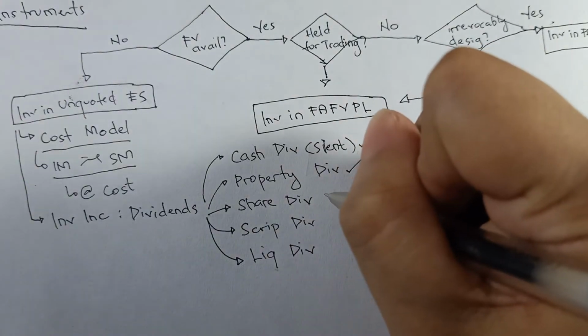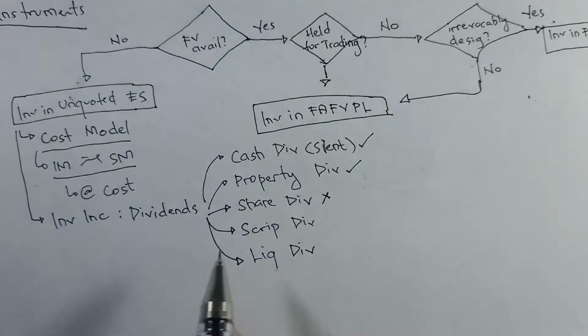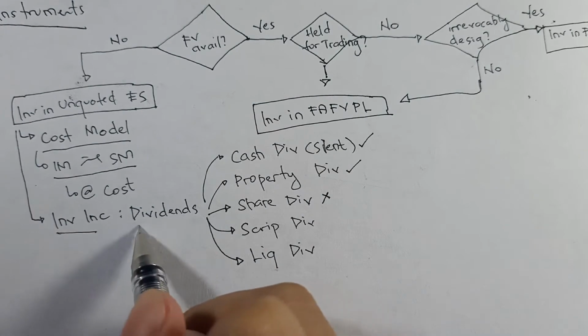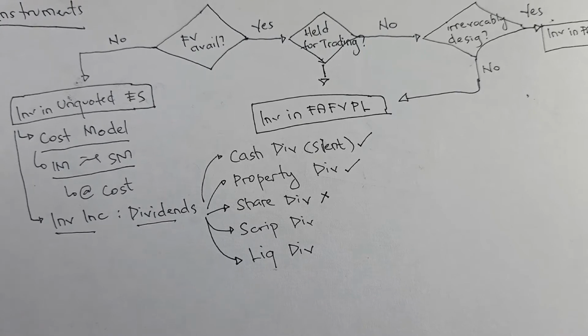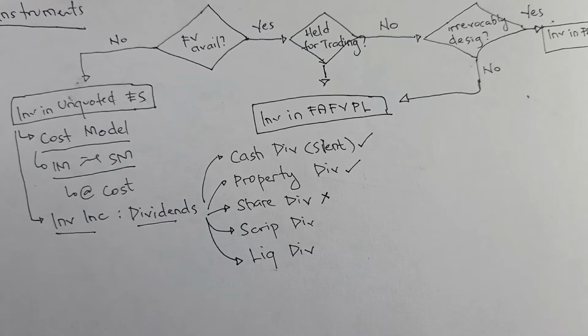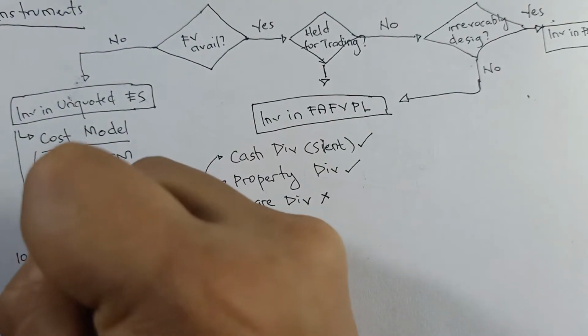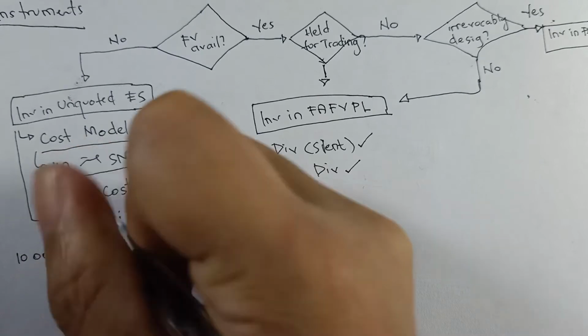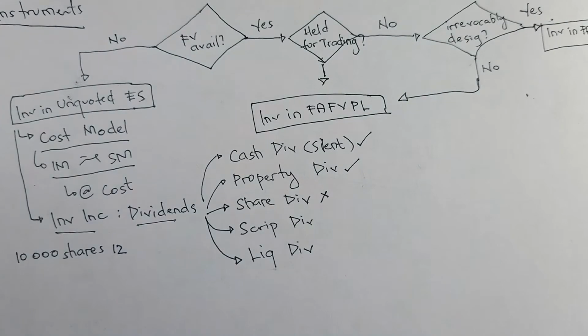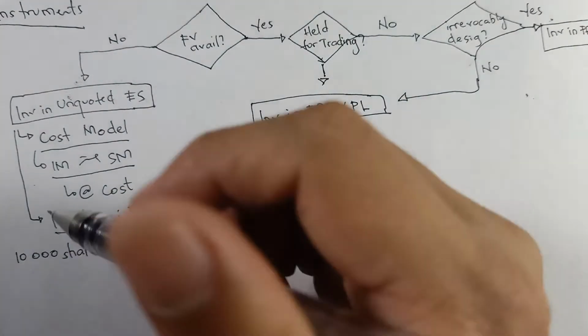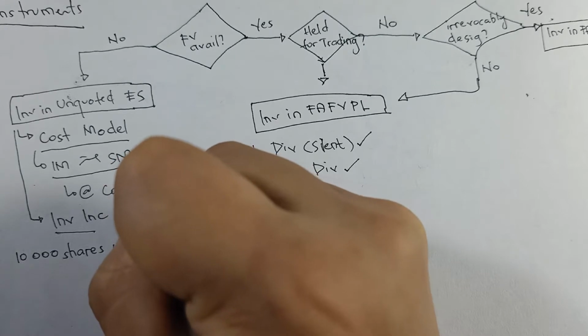Next, share dividend. With share dividends, see to it that they are not part of the total investment income or dividend income. Sir, why is it not included? Because, consider this example. Let's say we have 10,000 shares, and the book value per share is 12 pesos. So 10,000 times 12, the total value of these shares is 120,000.